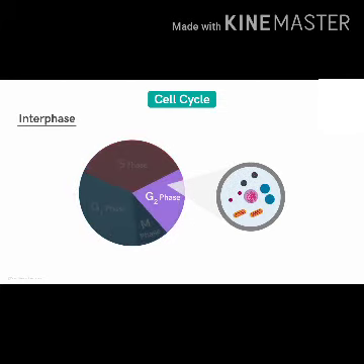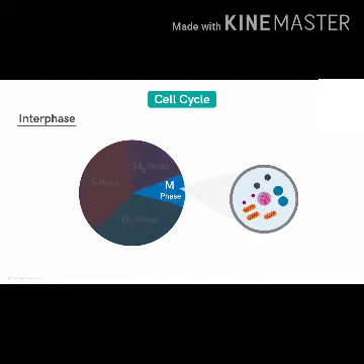Next comes the third event in interphase, that is G2 phase or gap 2 phase. During the gap 2 phase, proteins are synthesized in preparation for mitosis, that means cell division, while cell growth continues. After G2 phase, the cell will enter into M phase. M phase is divided into two phases, cytokinesis and karyokinesis.